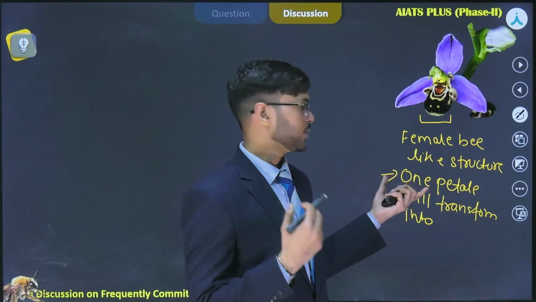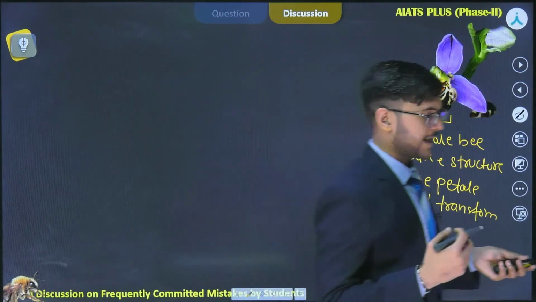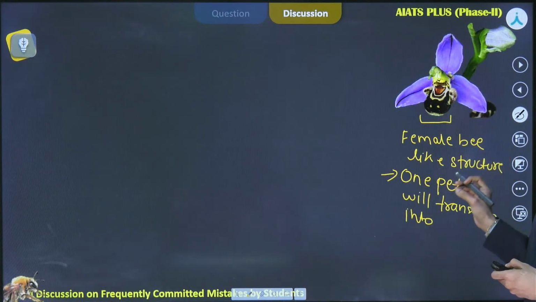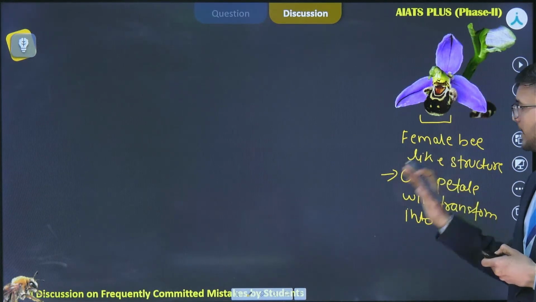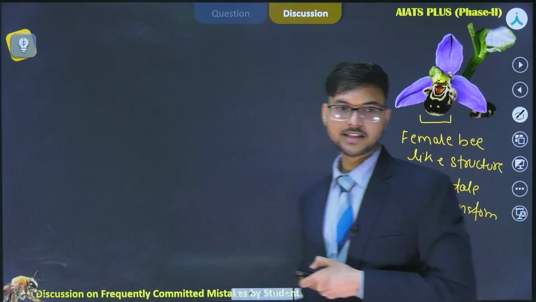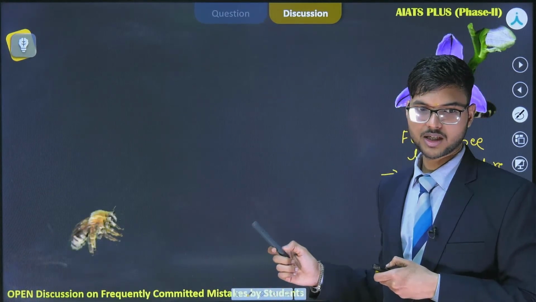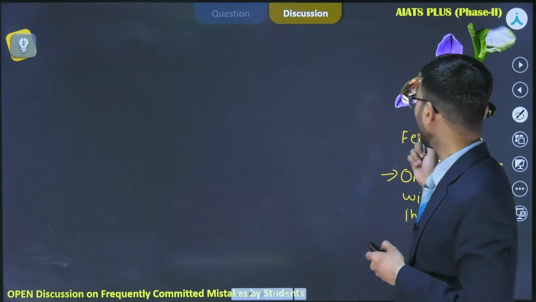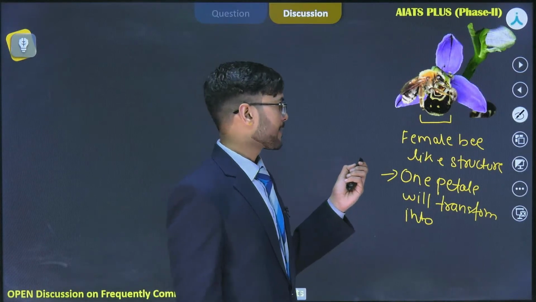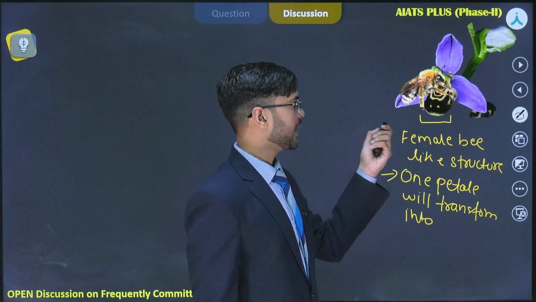Okay, so what is now carrying out the pollination process? What happens? The male bee that is represented here is now going to perceive it as a female bee and copulate with it.